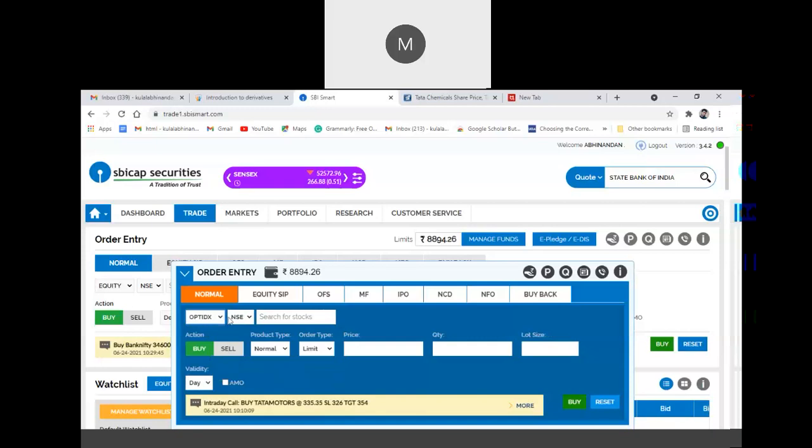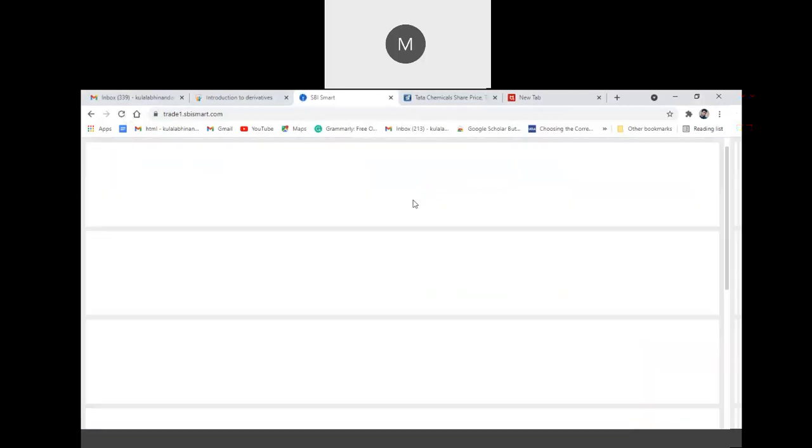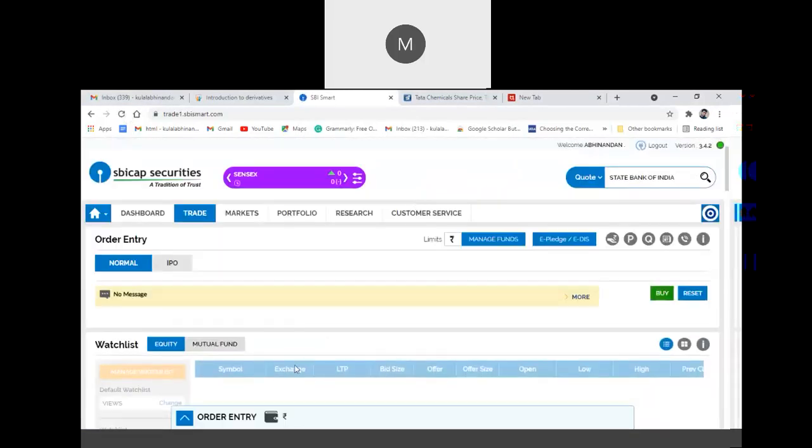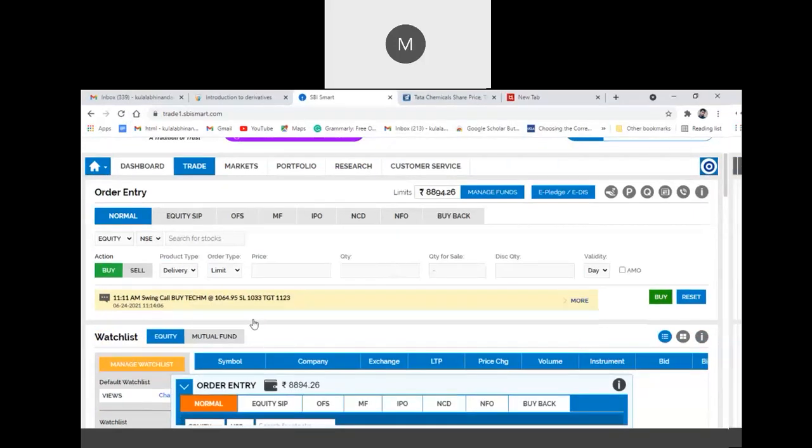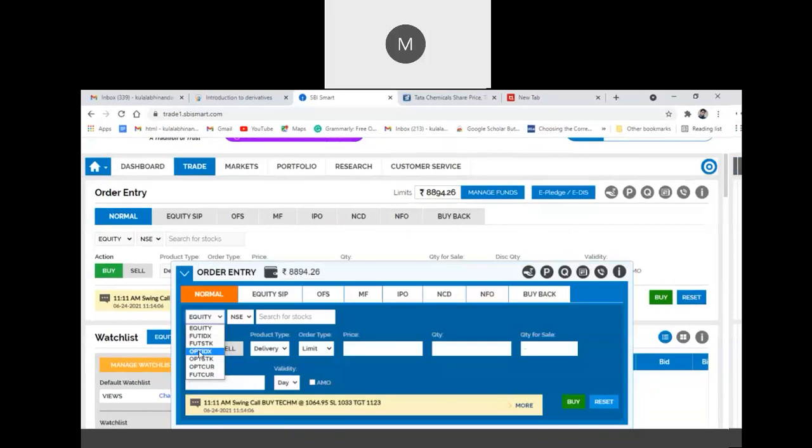As I said, it will be available only in NSE. Select option index.